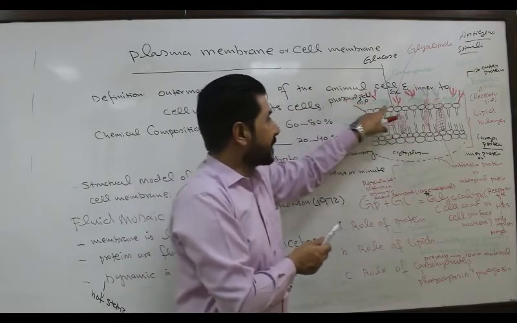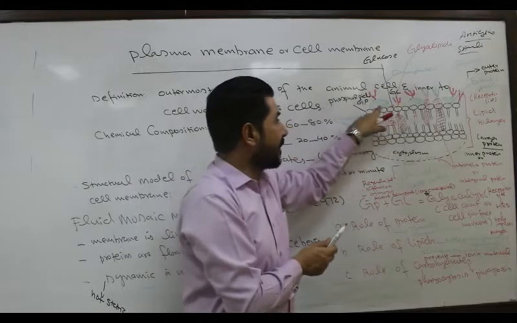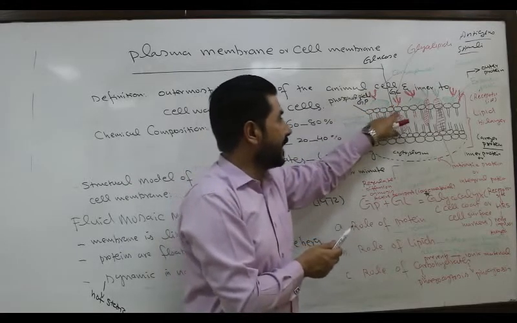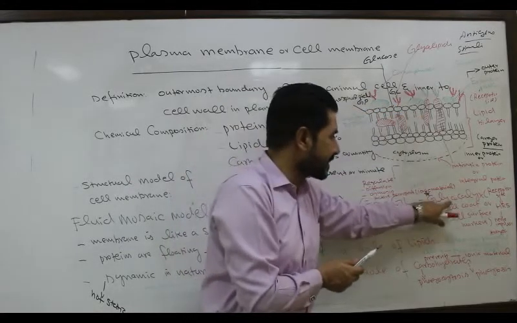Cell surface markers or cell code in the form of glycoproteins and glycolipids, or in other words glycocalyx.